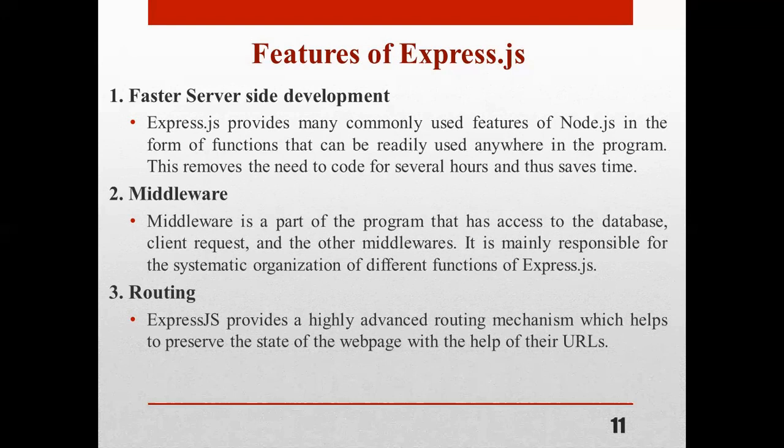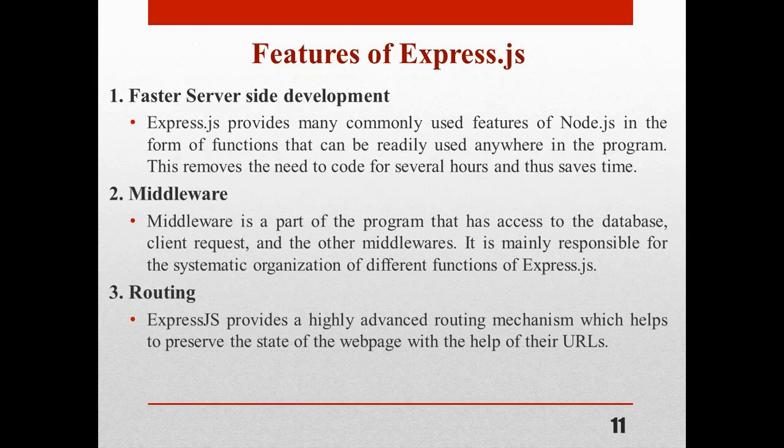Whenever a client sends a request to access the database, middleware helps us organize that. Then the third one is routing. Express.js provides a highly advanced routing mechanism which helps to preserve the state of the web page with the help of their URLs, to route from one page to another page or the state of that web page.